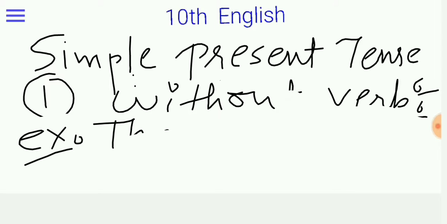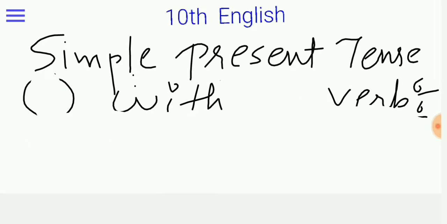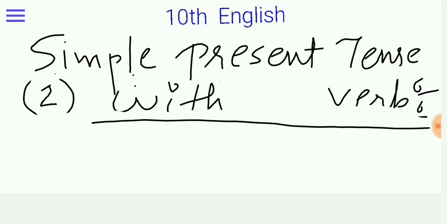Now we will go with verb. Our second part, with verb. In with verb, which kind of structure will become?